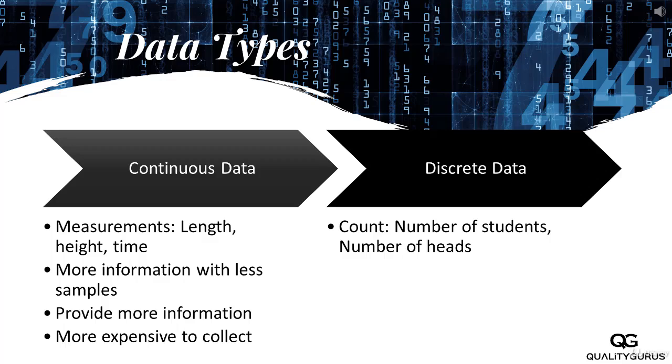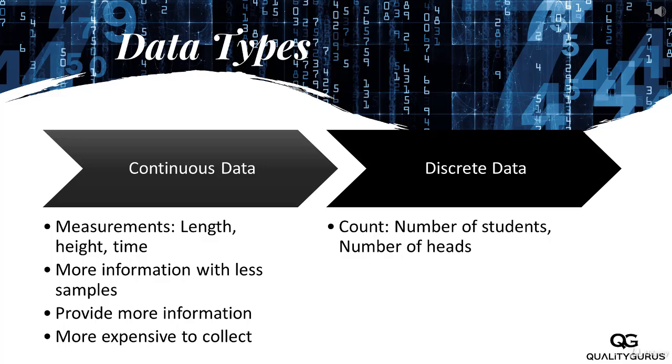You can have 99.00, you can have 99.1, you can have 99.1357. So even though we have length as 99 centimeters and 100 centimeters, in between these you can have a number of steps. That is the example of continuous data. So for example, if you are taking length, weight, height, time, all these things would be in the form of continuous data. Continuous data has more information, you have more details here, and with a smaller number of samples you can get much more information.